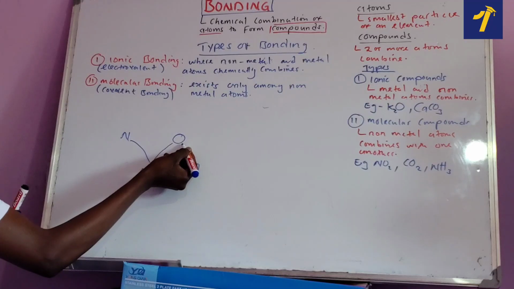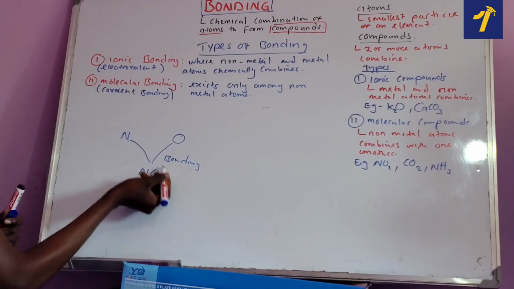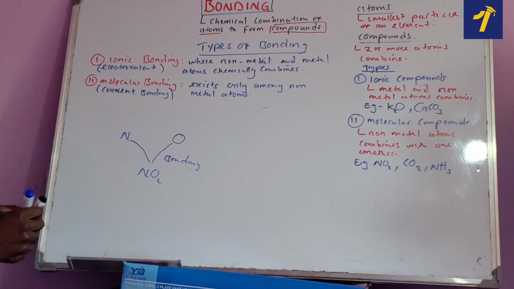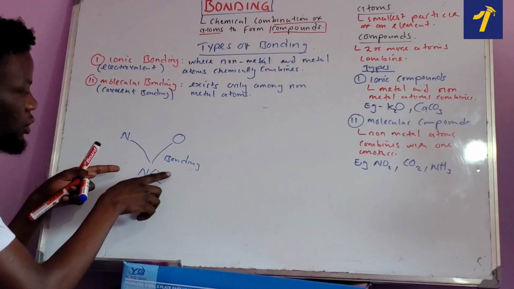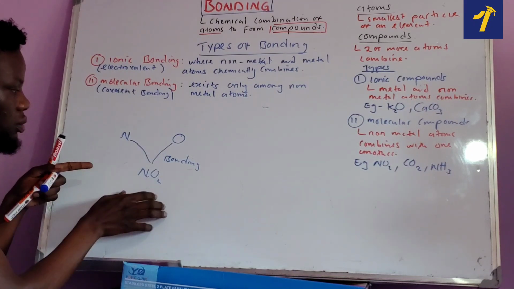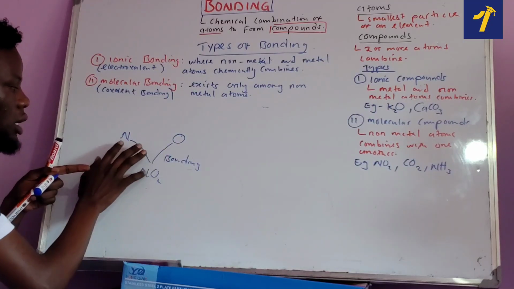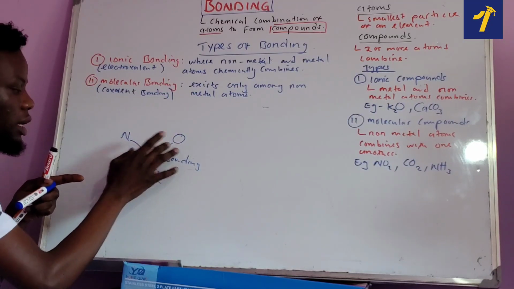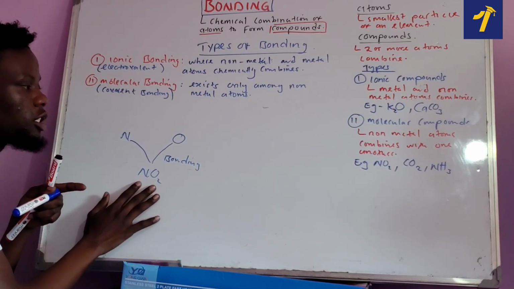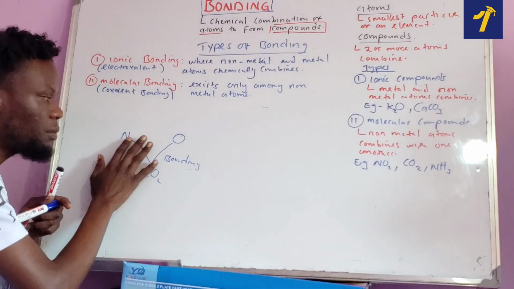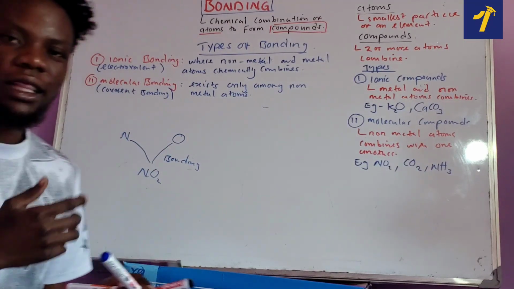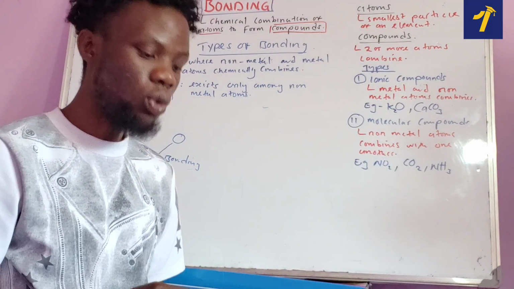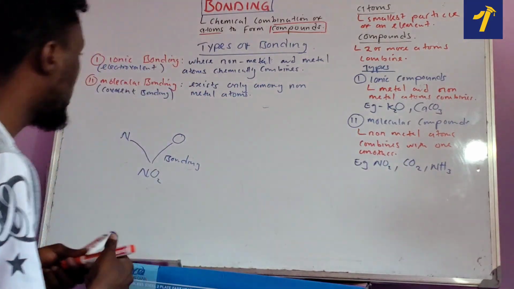Oxygen is a non-metal, nitrogen is a non-metal. If they come together, they are going to form this molecular compound. What type of bonding is this? Molecular bonding.